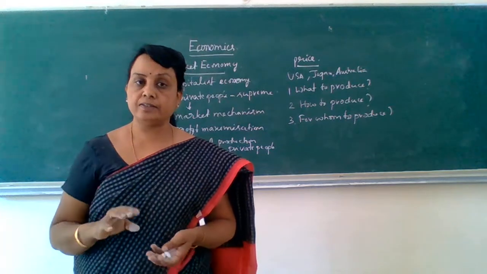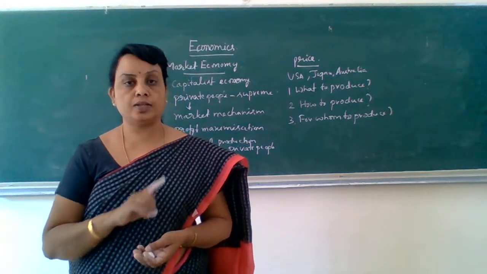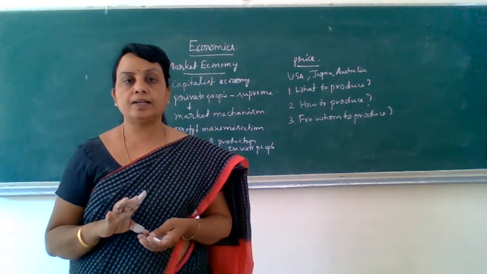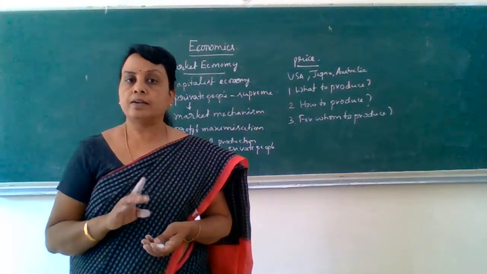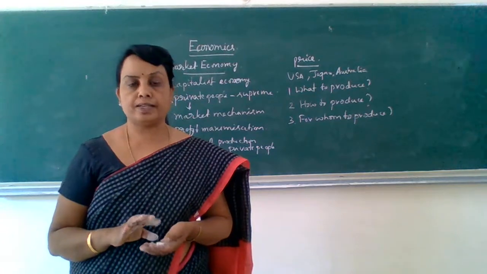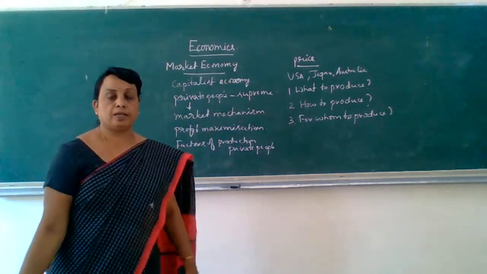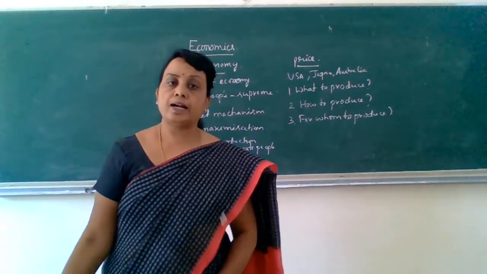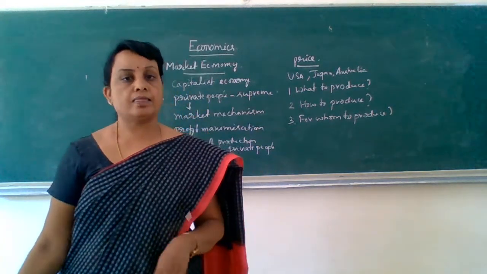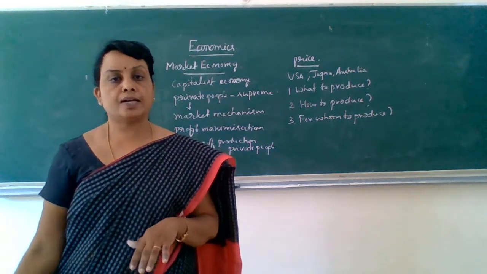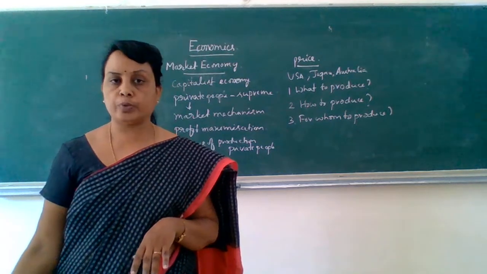And for the second question, that is how to produce, in a centrally planned economy, government will undertake that technology which is suitable for the economy. But in this economy, the private people will adopt that technology which helps them to cut down the cost of production.